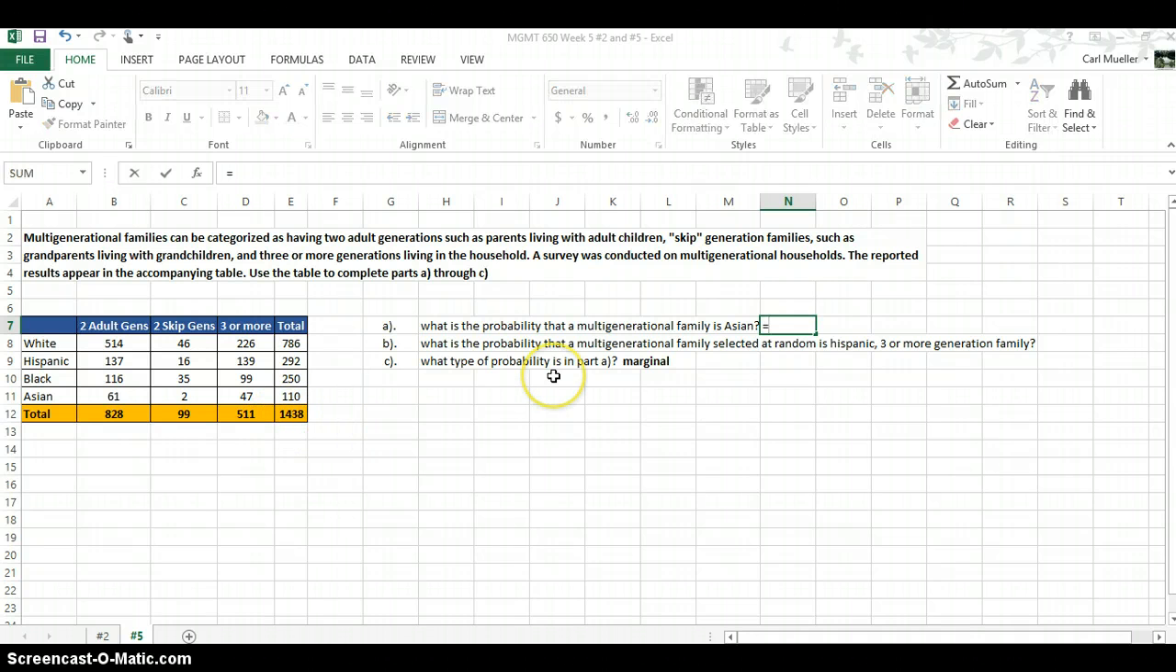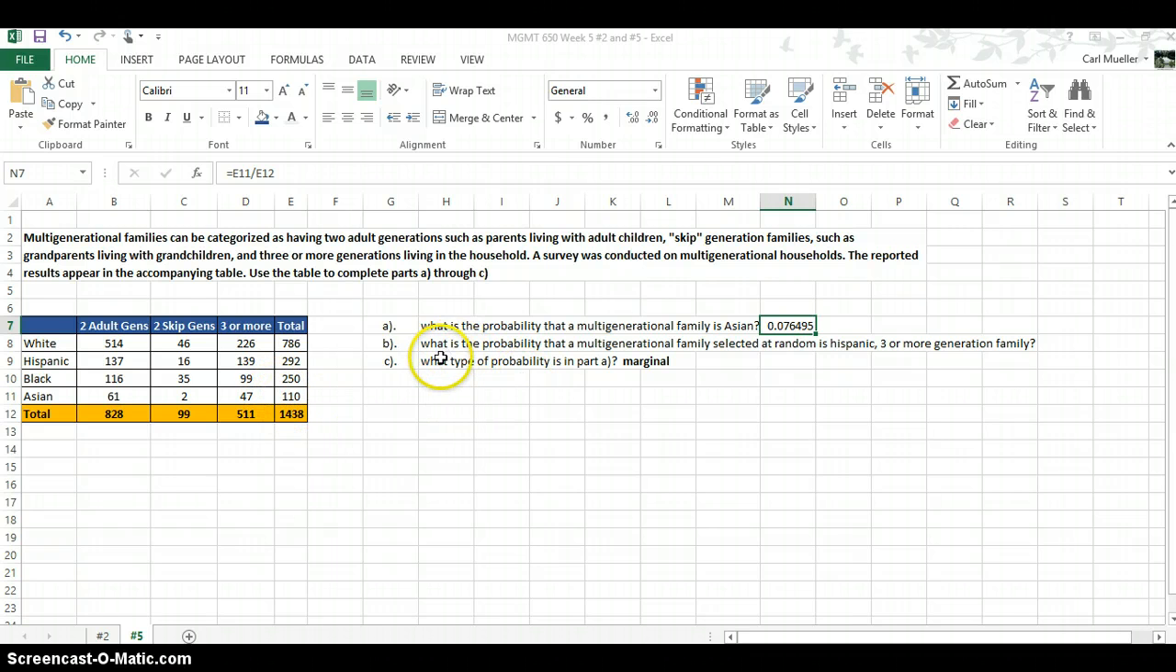And so if we want the probability with respect to this question, it's simply typing this in, and our denominator is our whole population. And so we get 0.07. So what does that mean? That means that there is a 7.6% chance that a multi-generational family selected at random will be Asian. A 7% chance, which makes sense given the size of the cohort and the size of the actual investigative group you're looking at.